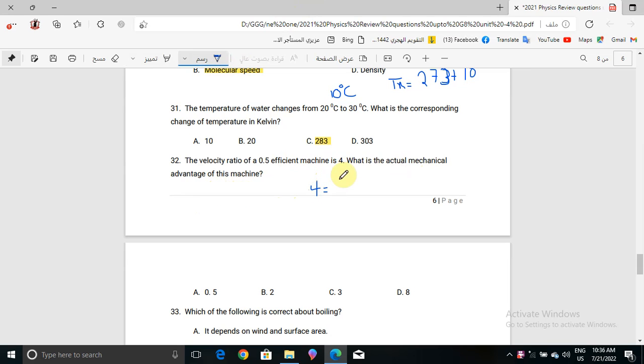Which is equal to the ideal mechanical advantage over 0.5. When you crisscross, you will get 2. So the actual mechanical advantage will be 2, which is choice B.